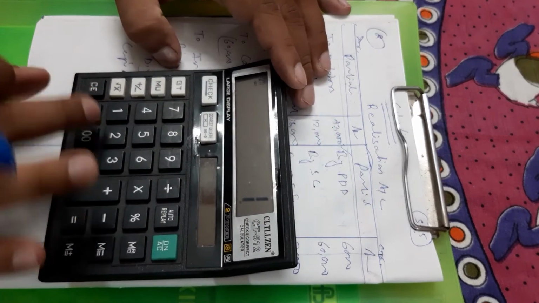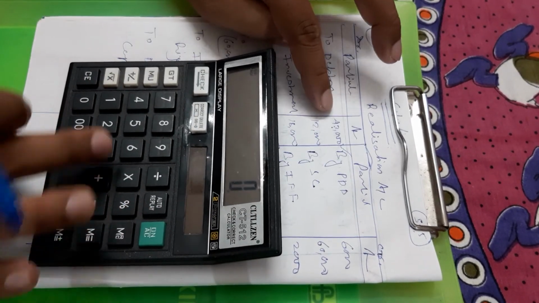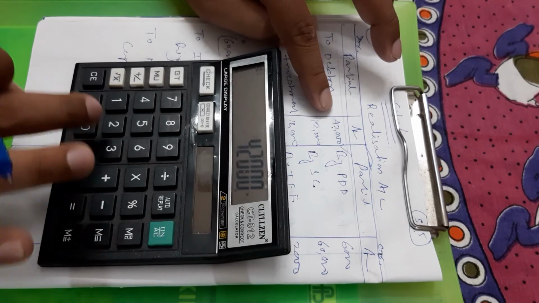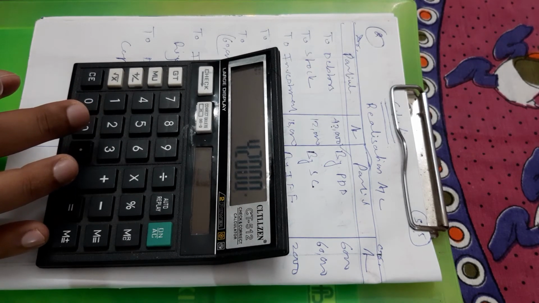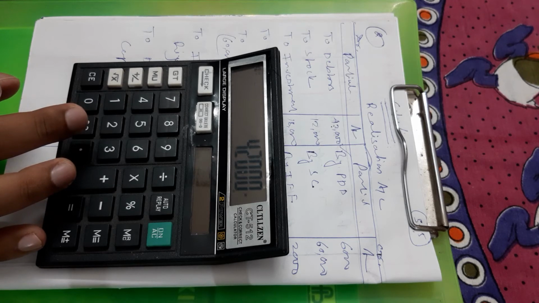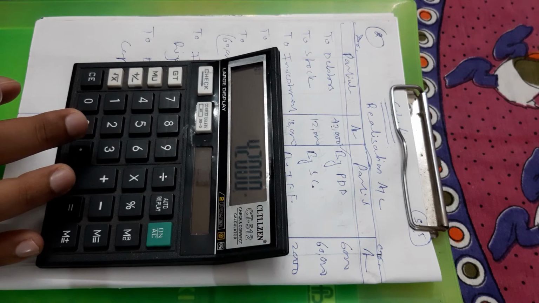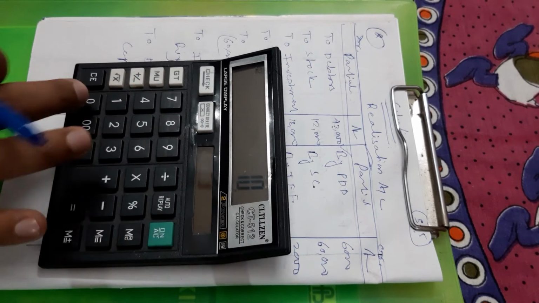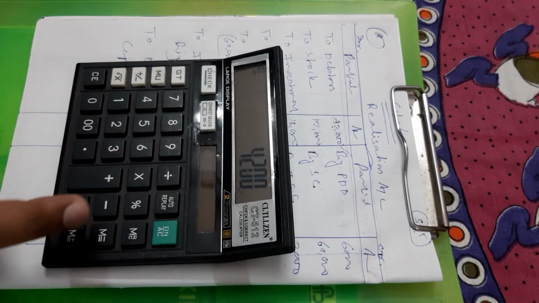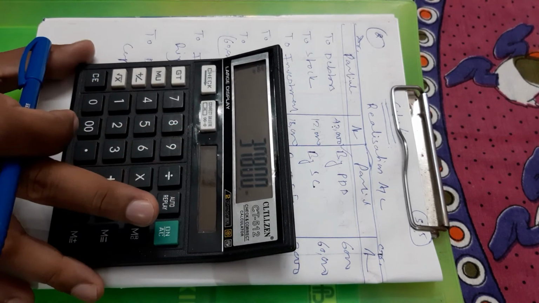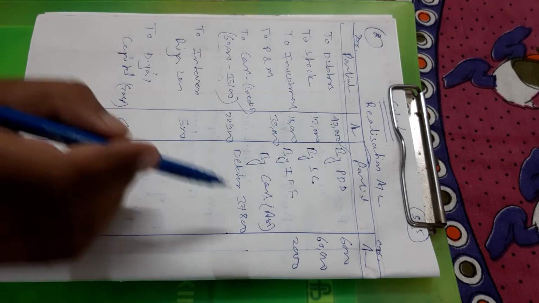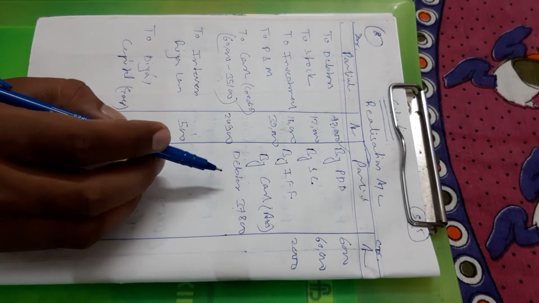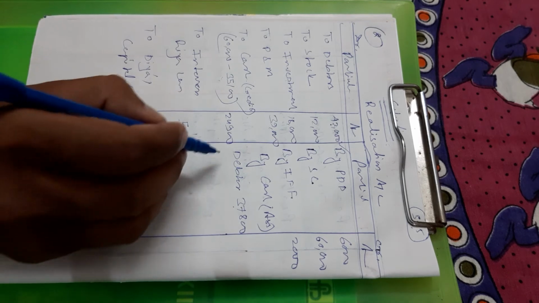Adjustment number 3, page 5.15 of the question: debtors realized 10%. So 42,000 into 10%, 4,200, minus is equal to 37,800. Here I have written 37,800. Clear? You have understood?